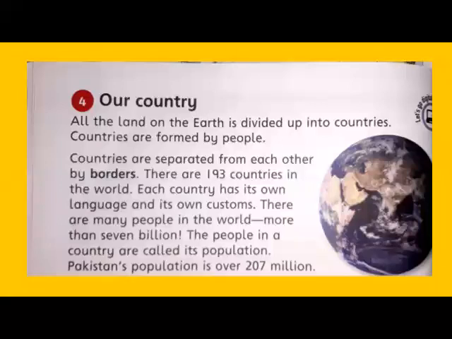So in the given paragraph, students, we all know all the land on the earth is divided up into countries. And in the next slide, you will see this planet, this earth is divided into different pieces of land. Yes?